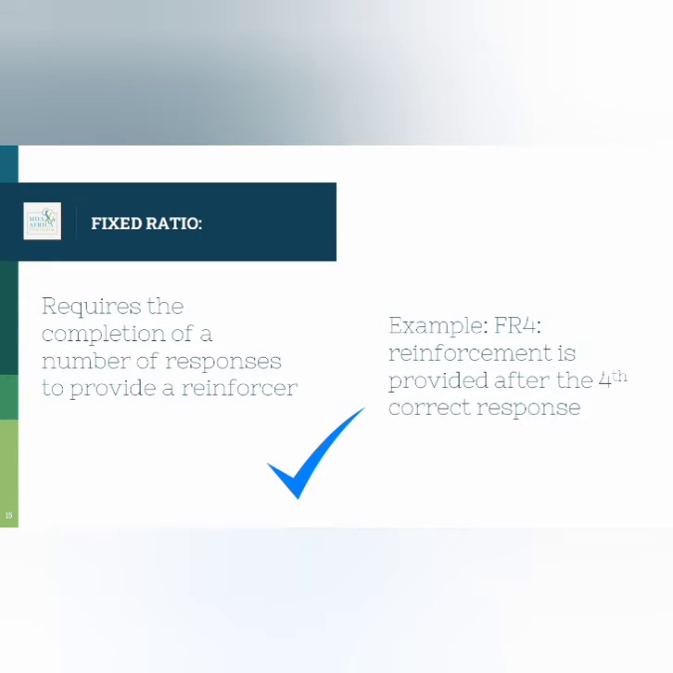A fixed ratio reinforcement schedule requires the completion of a number of responses to provide a reinforcer. For example, a fixed ratio 4 reinforcement schedule means that reinforcement will be provided after the 4th correct response.